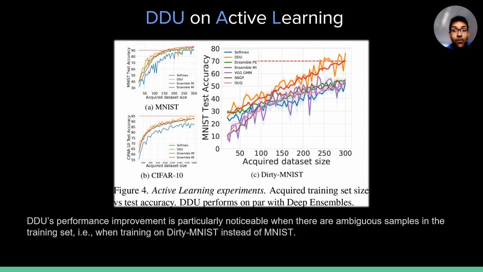However, when we include noisy samples in the training set, as is the more likely situation in real life, we find DDU's performance to have a steep increase compared to other baselines, which can't quantify epistemic uncertainty properly. The only baseline competitive with DDU in this setting is mutual information obtained from deep ensembles.